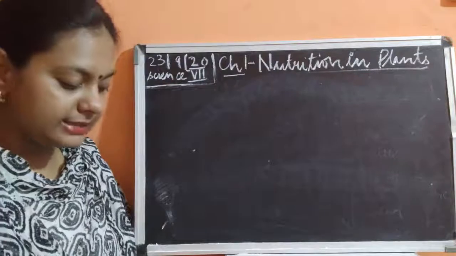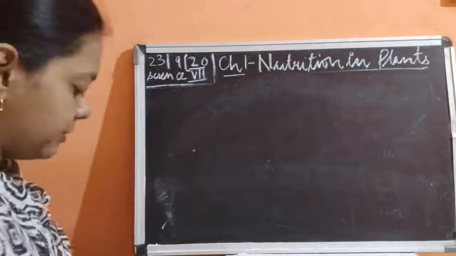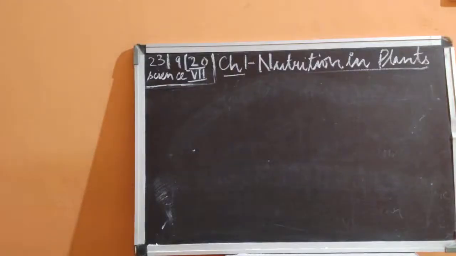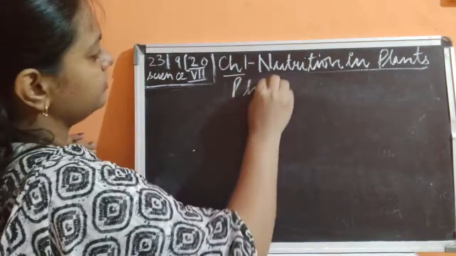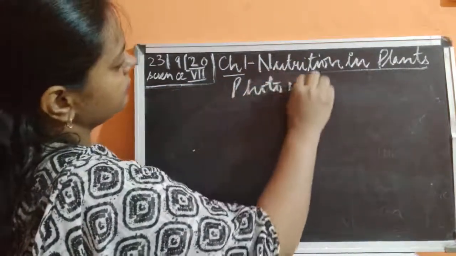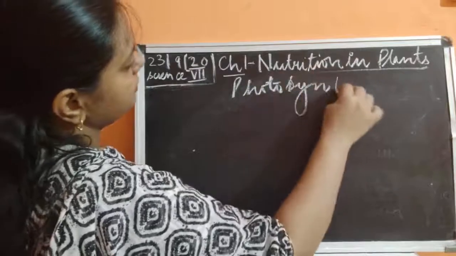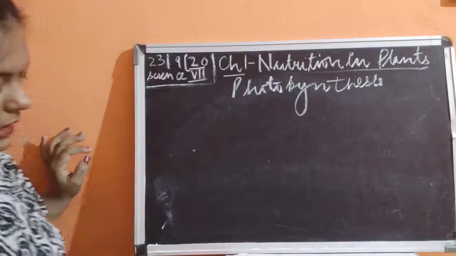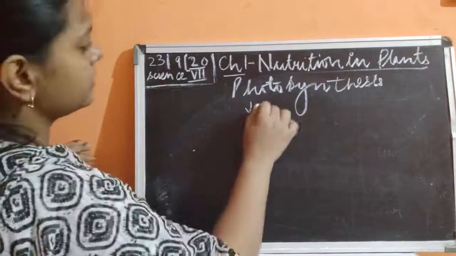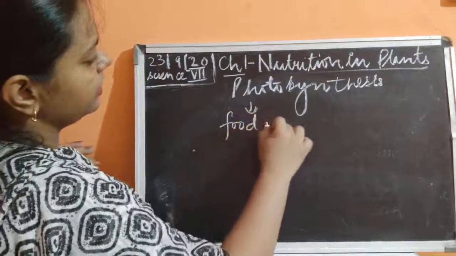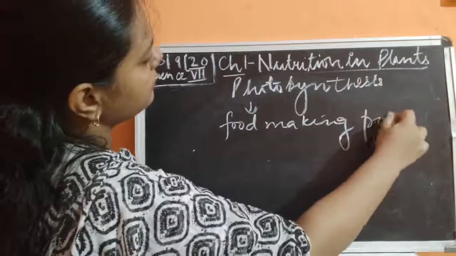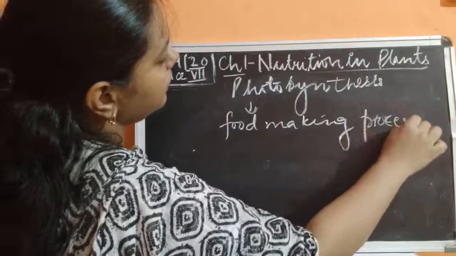Fine. The next topic which we'll discuss is photosynthesis. This is a food making process in plants, not in animals.